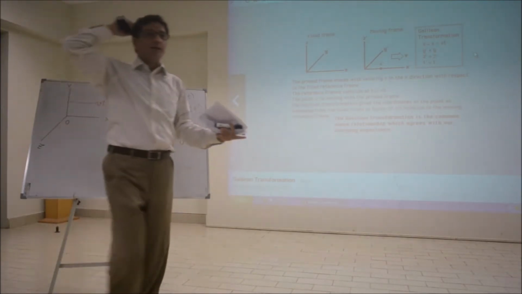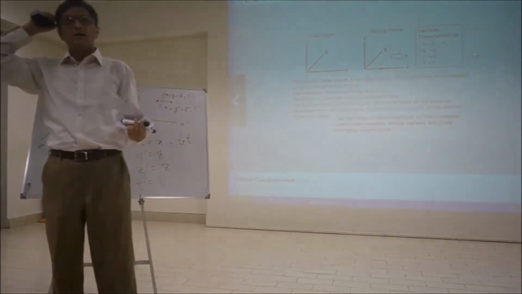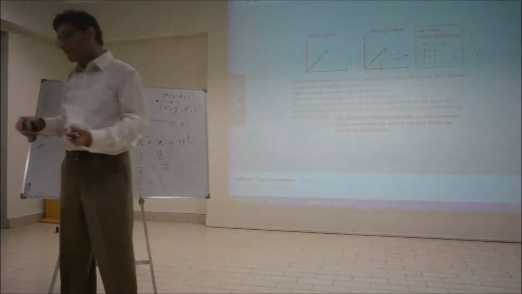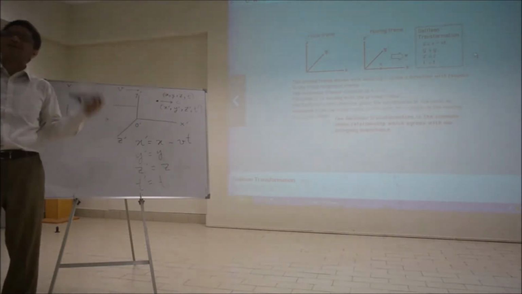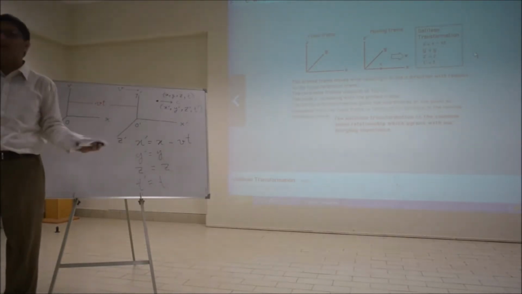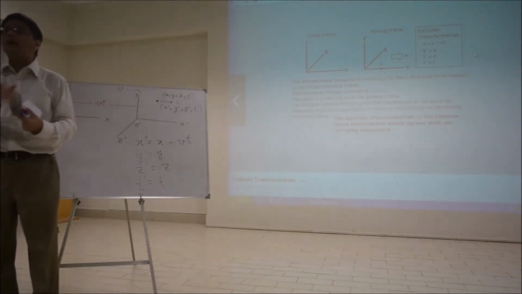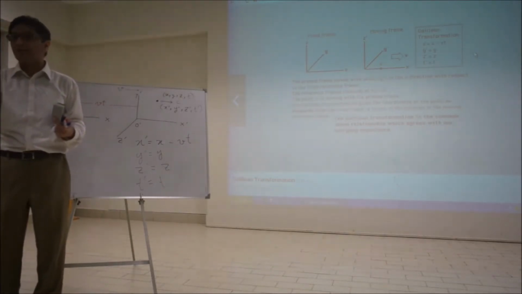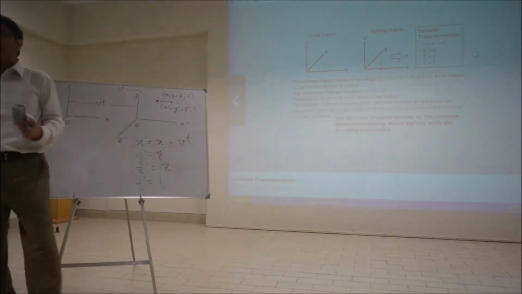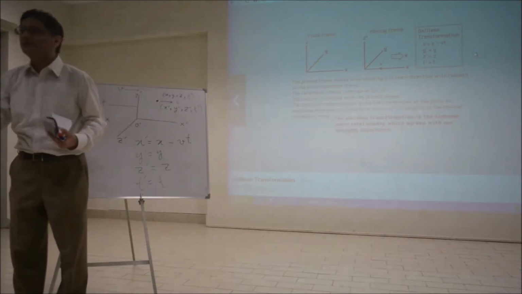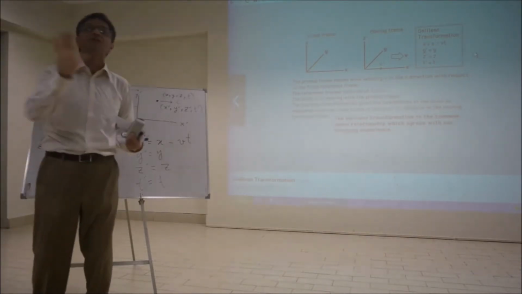Which means what? From that time, this experiment has been performed thousands of times with the same result. So there's no doubt about this experiment now. This shows that the speed of light in vacuum, not in a medium, is a constant regardless of the motion of the source or the observer.